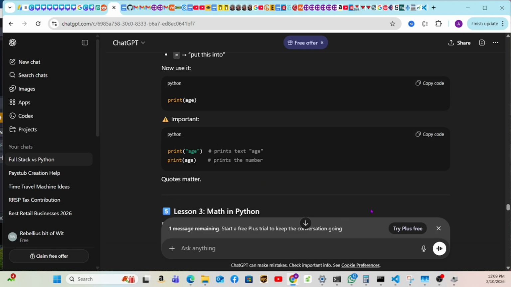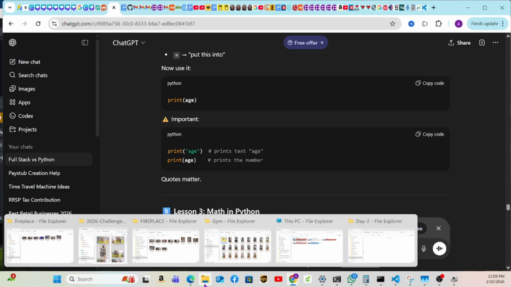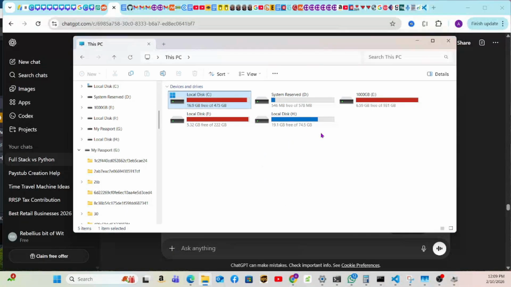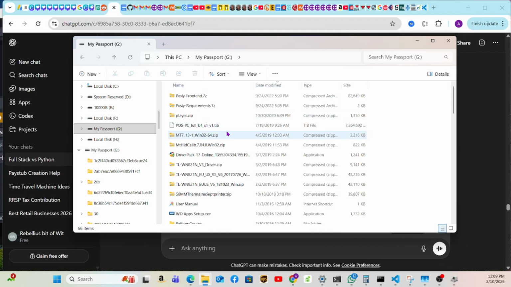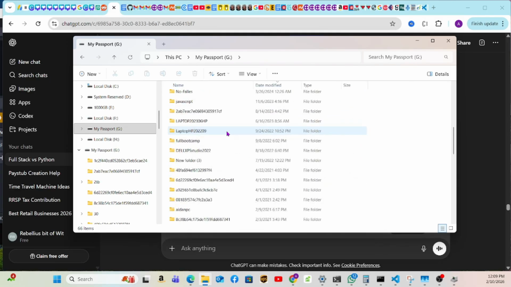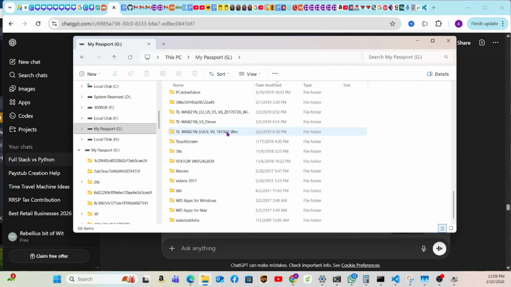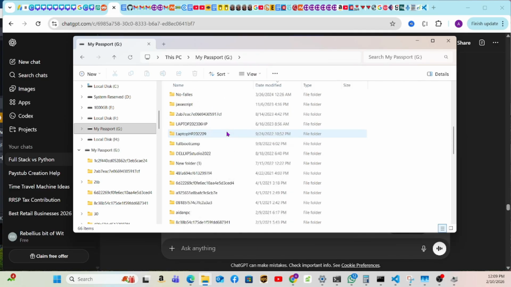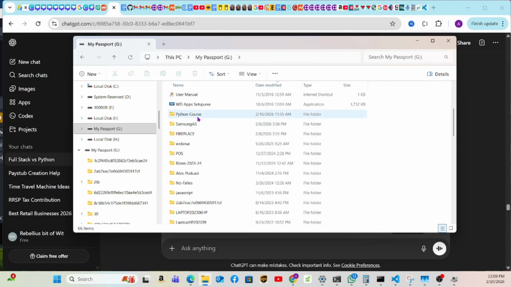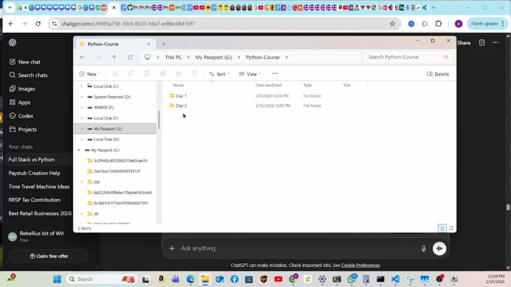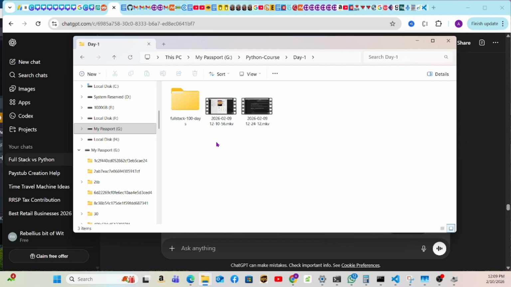Let's go and give it a try. So I'm going to open my file over here. This morning I had some issues with the cable of my hard drive, so I think now that I changed it, it works okay. I think it's running good. So let's go and look for the Python course. I'm recording on day 2, but in reality we're still on day 1. I'm sorry, we're still on day 1. So now we're going to open from here.